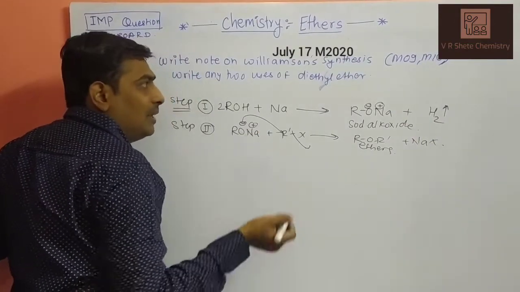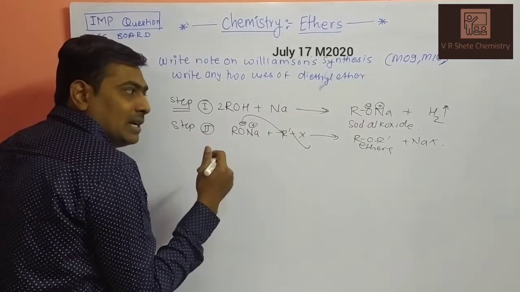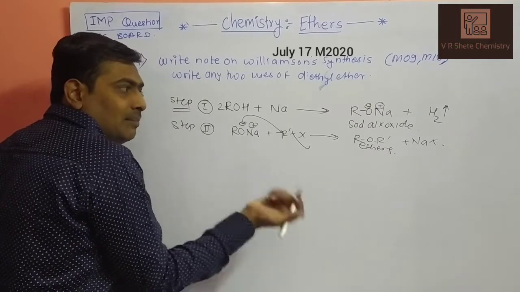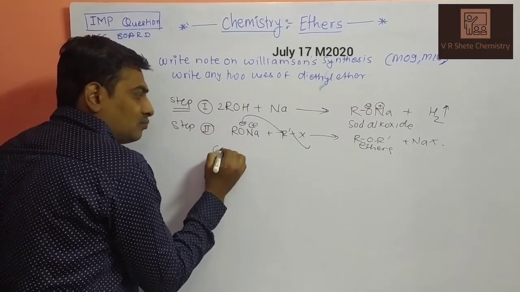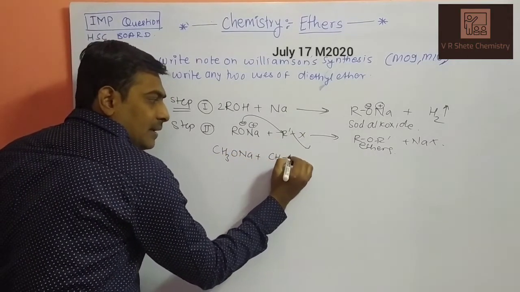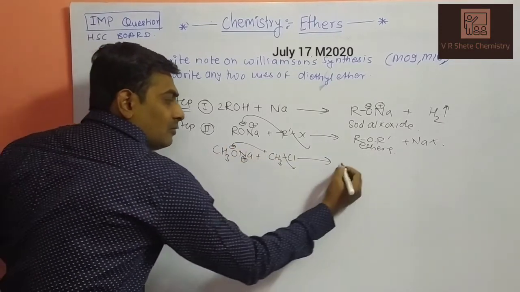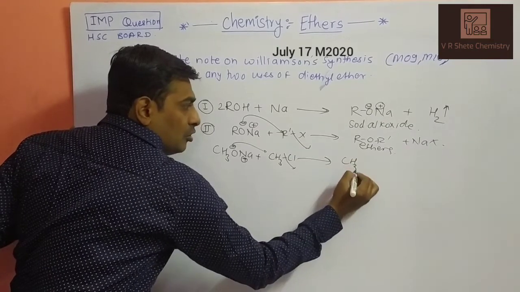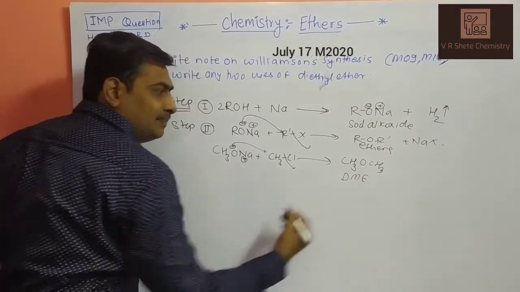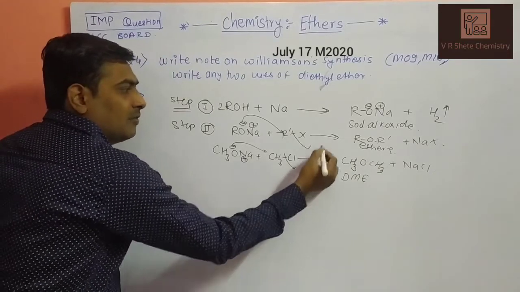When the question says write a note on, you have to write that it is a two-step reaction. First, the nucleophile is generated. In the second step, the nucleophile attacks the substrate molecule to generate an ether. Simple. Example for the reaction: CH3ONa reacts with CH3Cl. The nucleophile attacks the starting molecule, and it gives CH3OCH3, that is dimethyl ether, DME, plus NaCl as a side product, in the presence of heat.